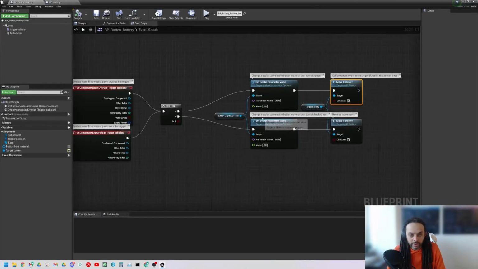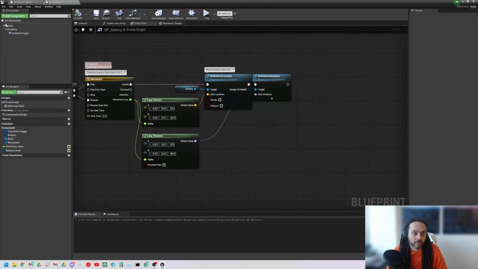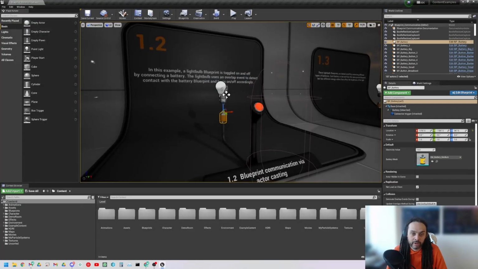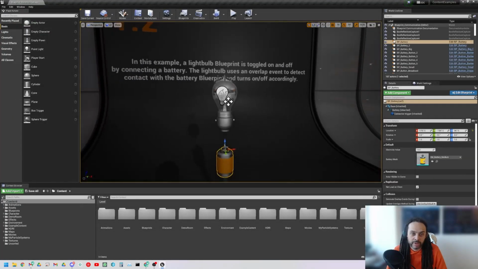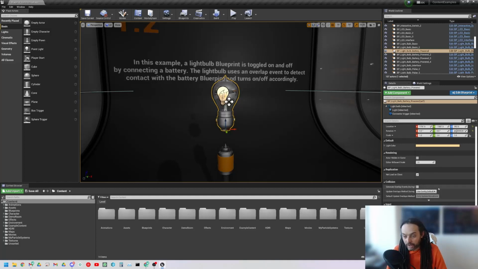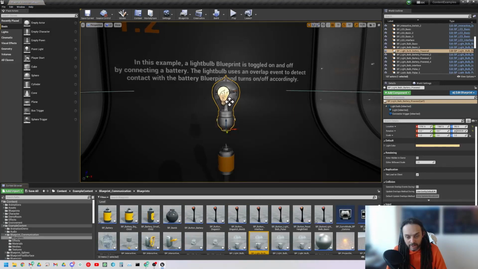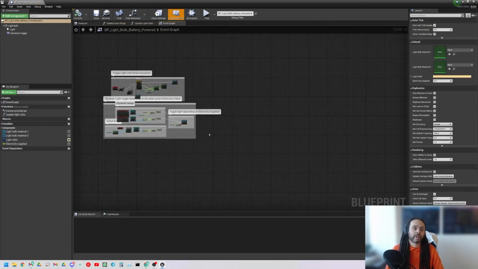Okay, so how about the communication? Again, we've got direct communication, but it's with the battery and not the actor. So let's have a look and see what actually happens inside the bulb, because it says here the bulb uses an overlap event to connect with contact with the battery. So I can select the bulb and open its blueprint. Another way is I can right click, browse the asset, and it will take me here, and I can double click this inside the content browser. A third way for you to open up those blueprints.